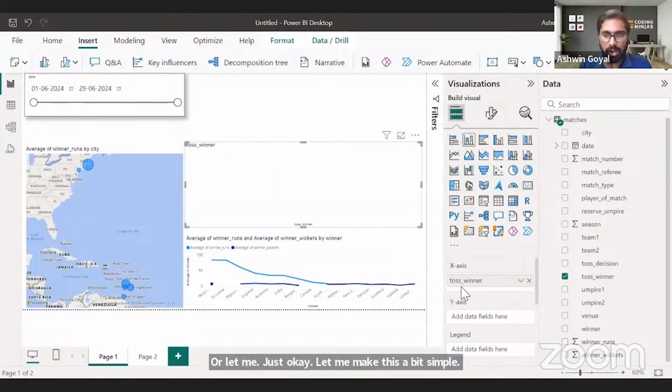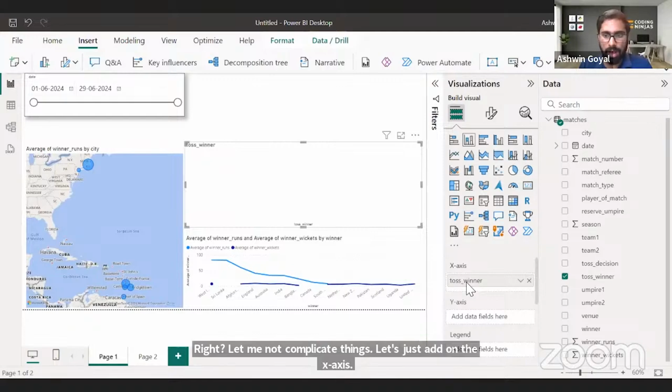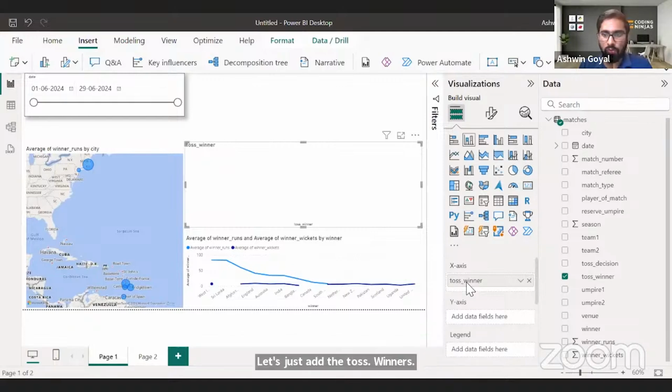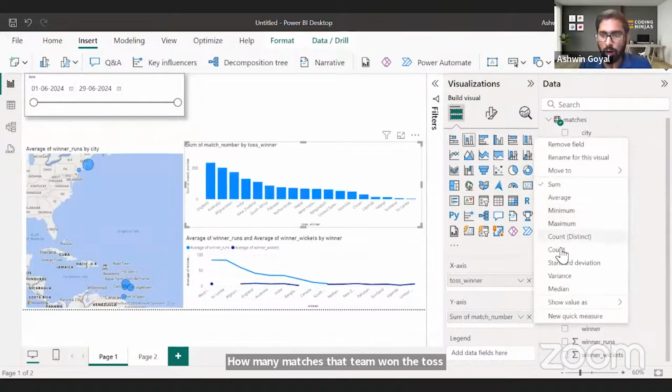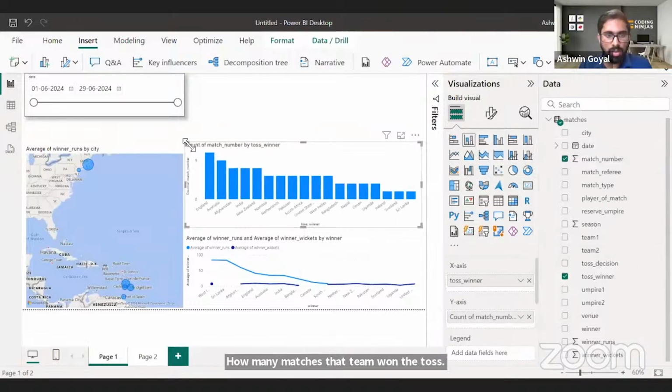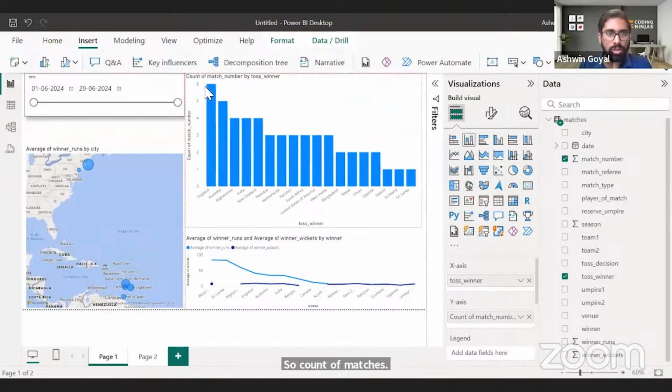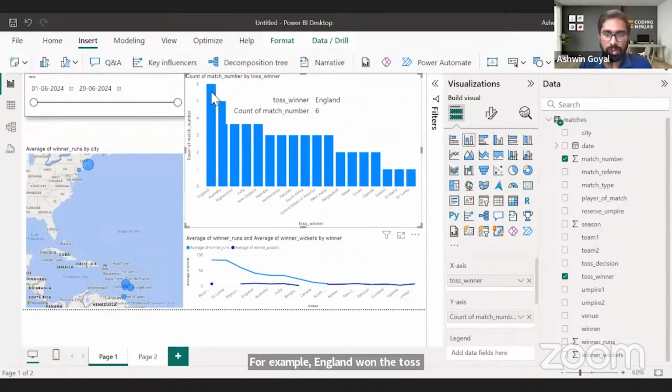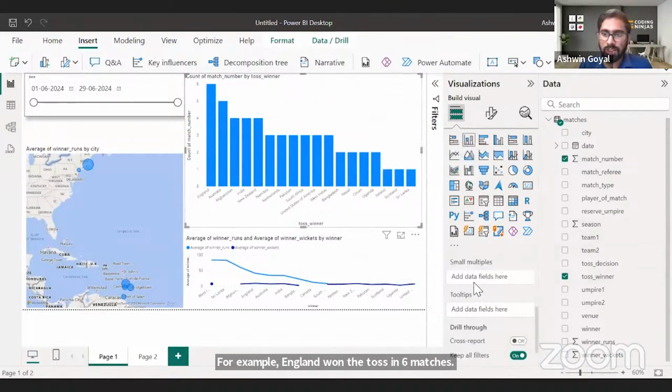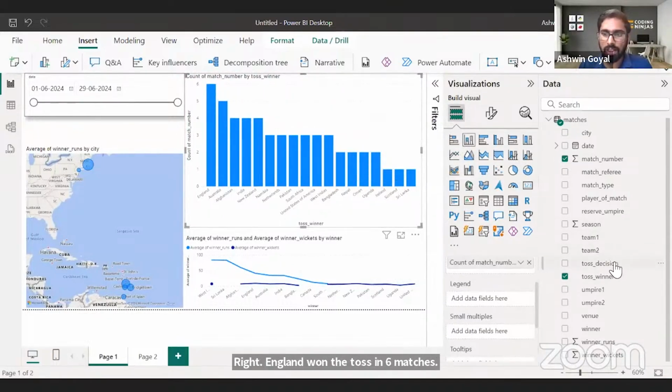Let's just add the toss winner on the x-axis. And on the y-axis, let's just add how many matches that team won the toss, so count of matches. For example, England won the toss in 6 matches. And what was the decision of the toss? That we can add in the legend.